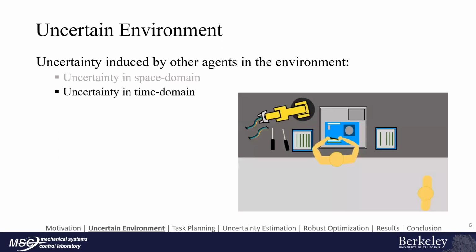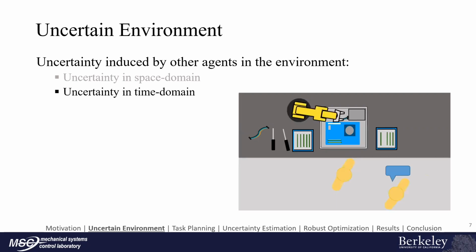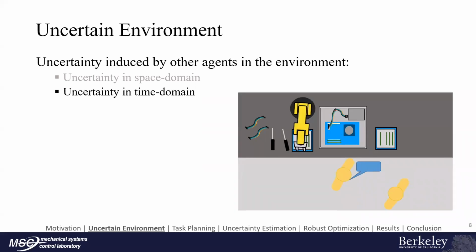For example, in a computer assembly task, a worker is distracted while collaborating with a robot. The worker was supposed to finish the memory card insertion while the robot wires the cable. The robot, without the ability to detect such distraction and the elongated completion time, will continue to wait for the worker instead of doing the action for the worker.